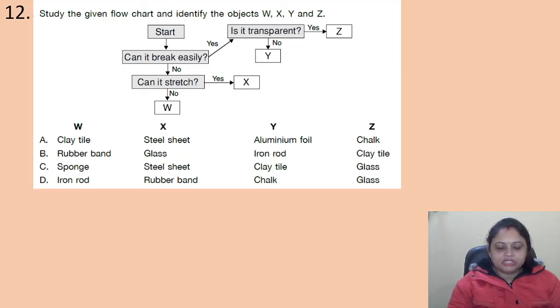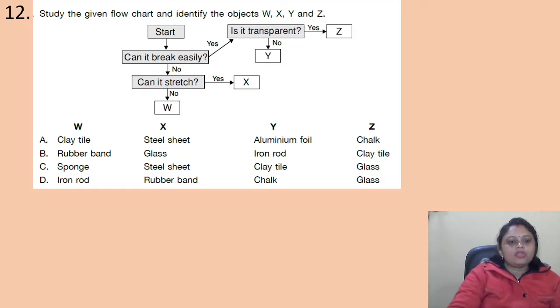So, see, the first thing is about W. Can it break easily? No. Can it stretch? No.